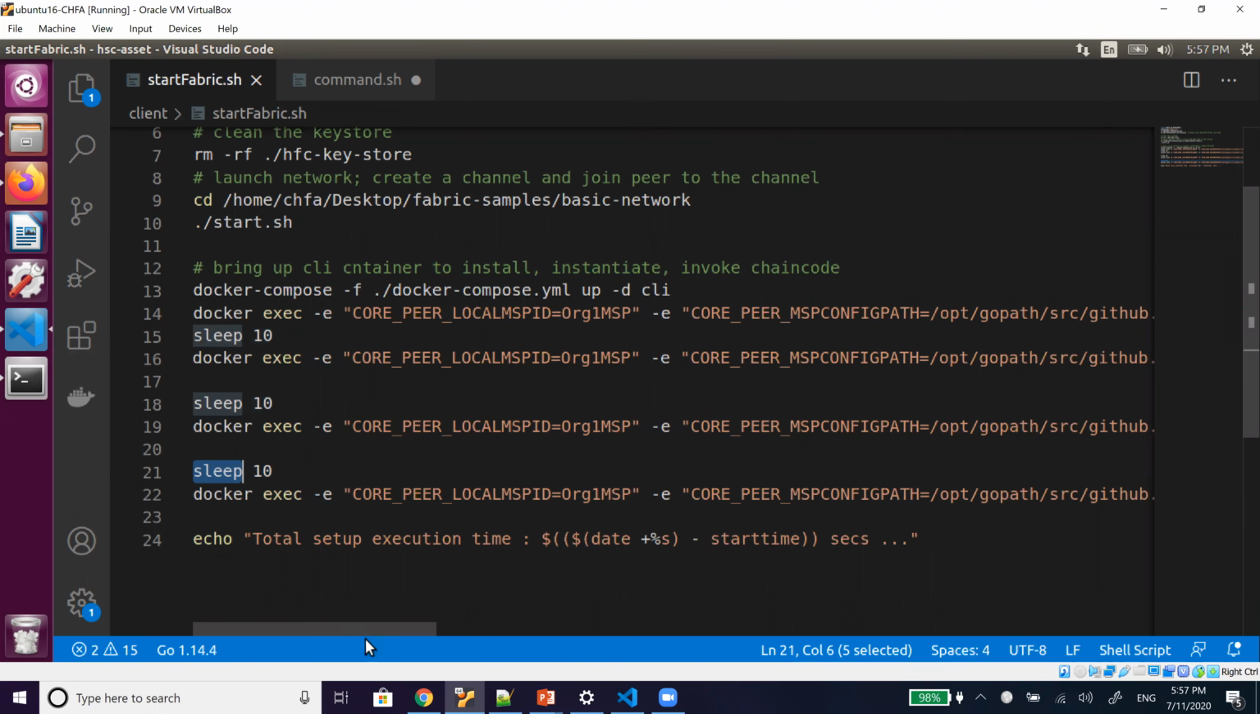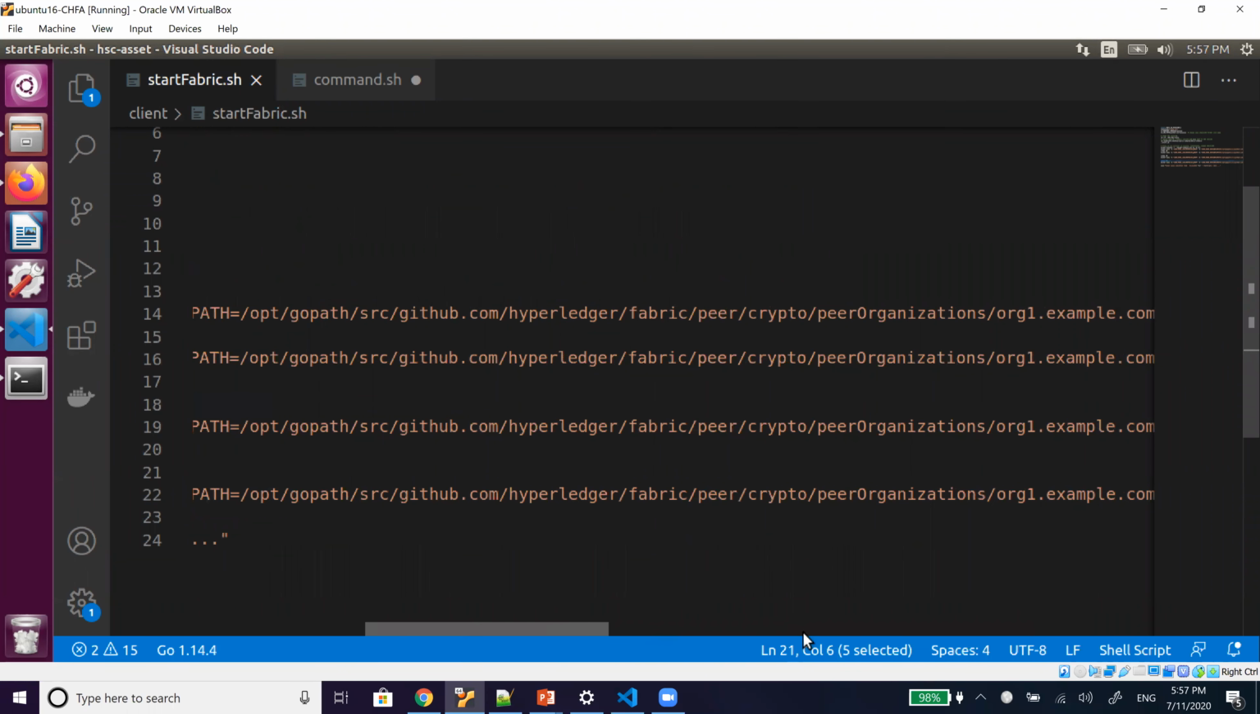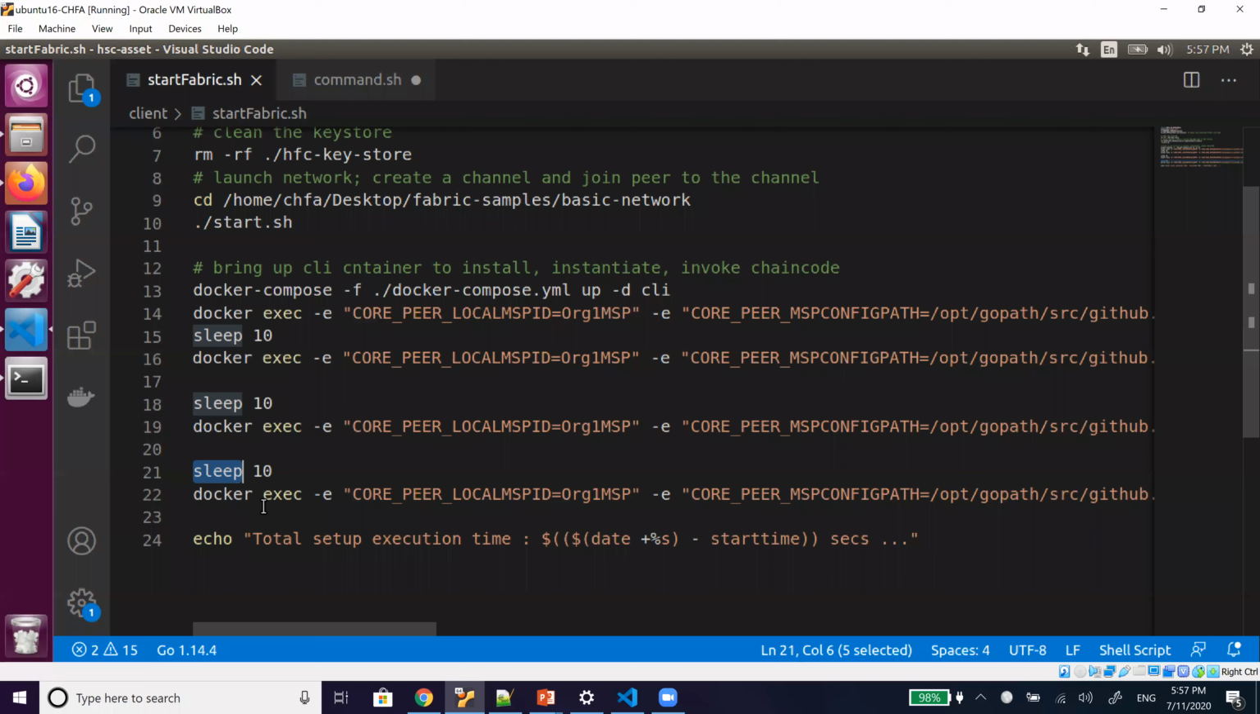And finally, I have created one more invoke for the order also. Normally, for production, we only install and instantiate, and we do the other things ourselves. So here, for testing, I have created these three, and we can get the total time here, how much time it took. So this is the file.